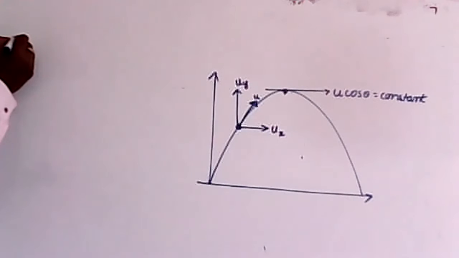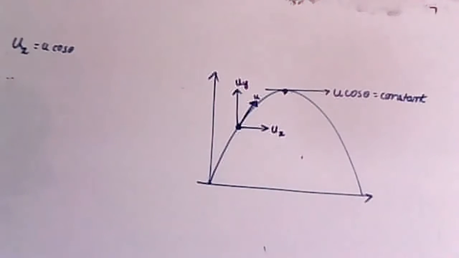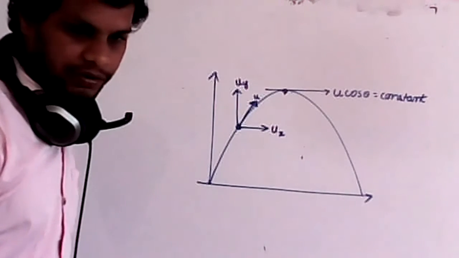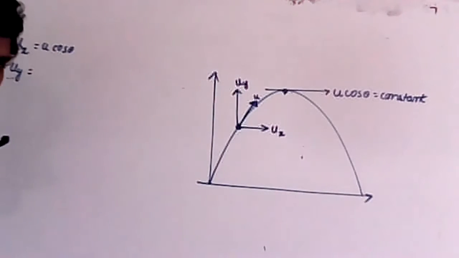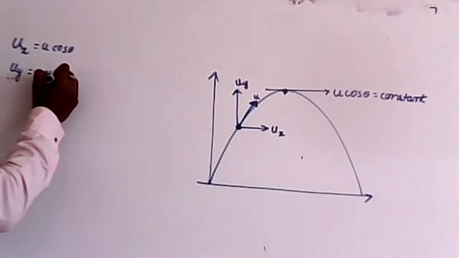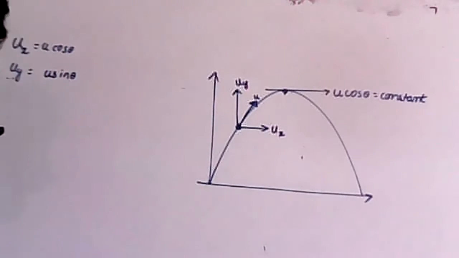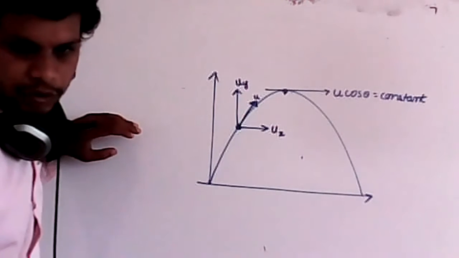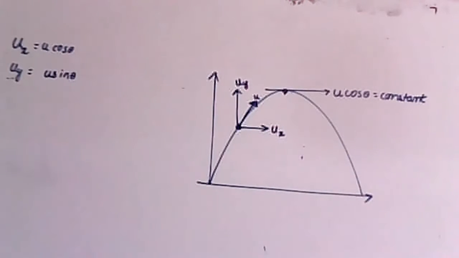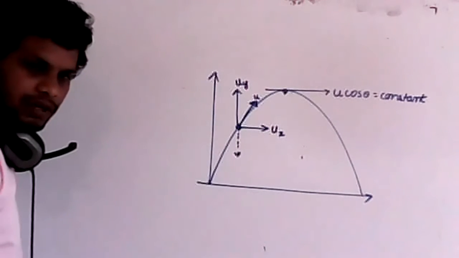As we already discussed, horizontal velocity is always constant, which is taken as u cos theta. Vertical velocity at that point, I will take like this, u sin theta. Are you clear? Now remember, u sin theta is in the upward direction. Now I'll take gt. Acceleration due to gravity is in the downward direction.